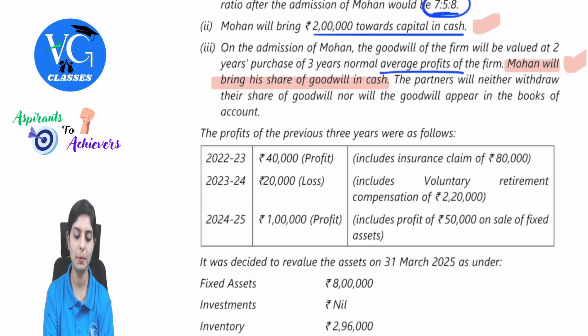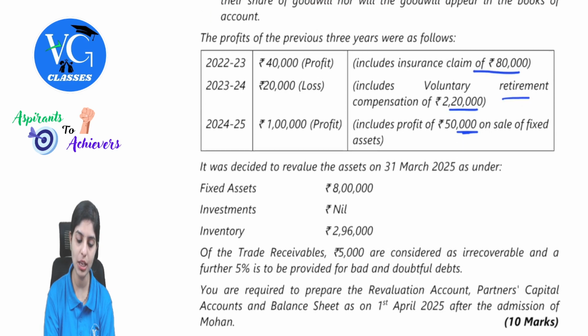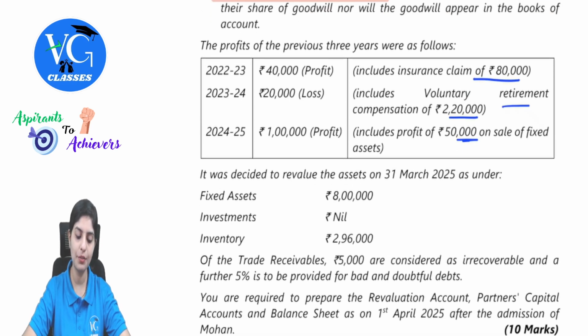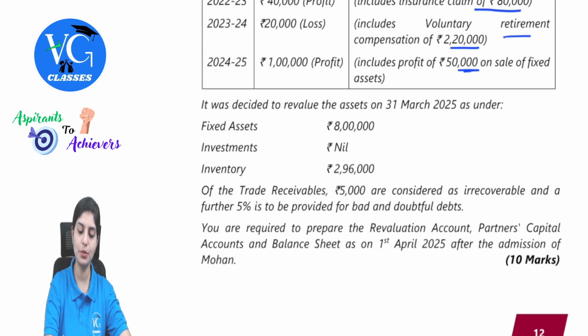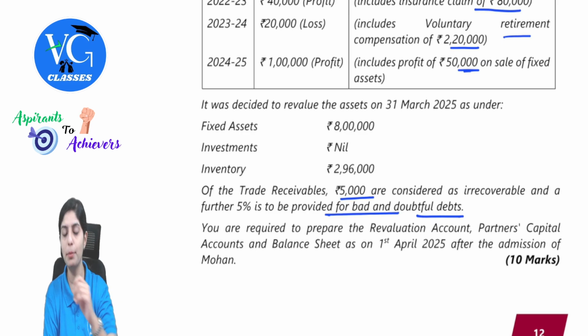The profits for the previous 3 years were as follows: 40,000 which includes insurance claim of 80,000, 20,000 loss which includes voluntary retirement compensation of 2 lakh 20,000, and 1 lakh profit which includes profit of 50,000 on sale of fixed assets. Then it was decided to revalue the assets, fixed assets, investments, and then there is inventory. Trade receivables of 5,000 was considered as irrecoverable. That means this will be your bad debts, and a further 5% is to be provided for bad and doubtful debts. They are asking you to create provision.